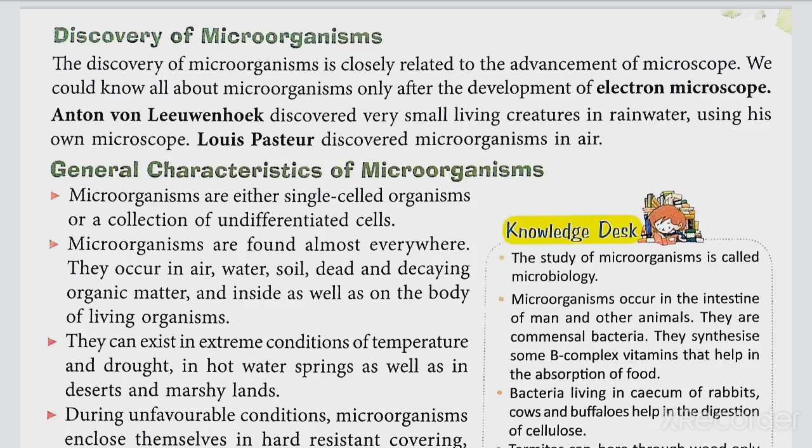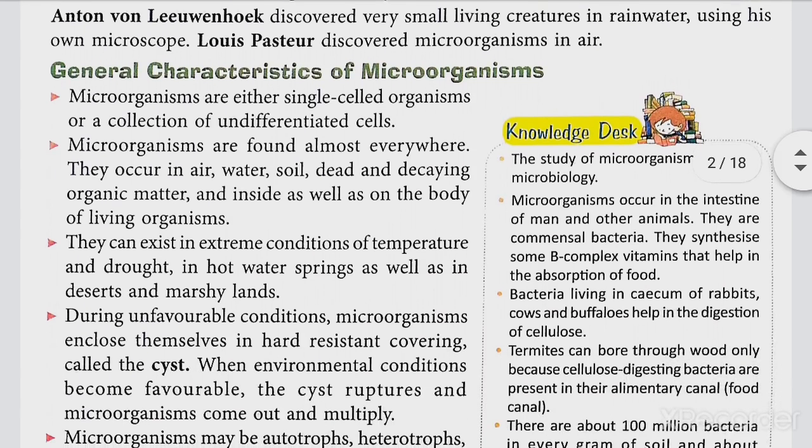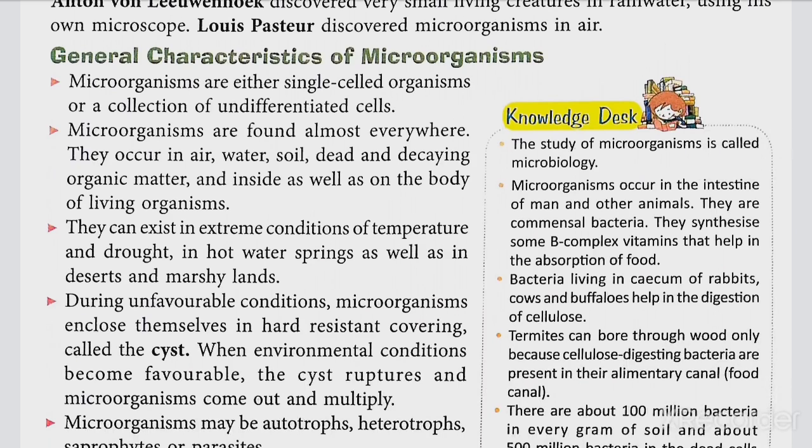They can exist in extreme conditions of temperature and drought, in hot water springs as well as in desert and marshy lands. During unfavorable conditions, microorganisms enclose themselves in a hard resistant covering called the cyst. When environmental conditions become favorable, the cyst ruptures and microorganisms come out and multiply. So they can tolerate any conditions. For that, they have a hard covering on their body all around, known as cyst, to protect them from unfavorable conditions.